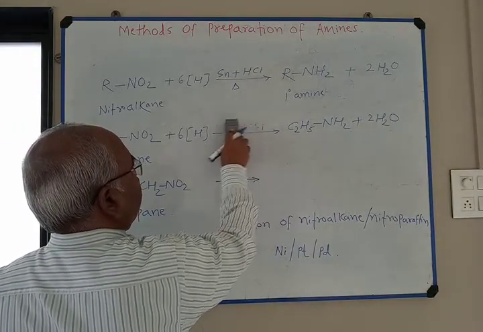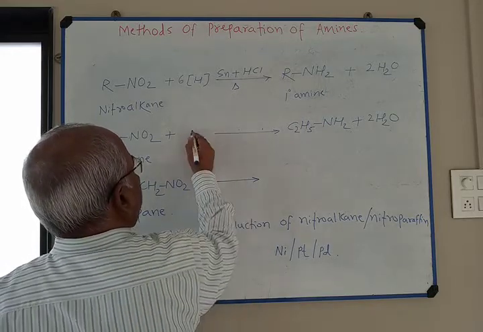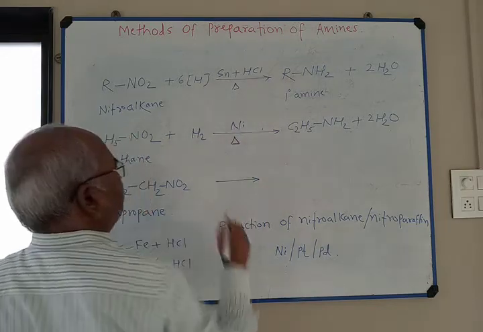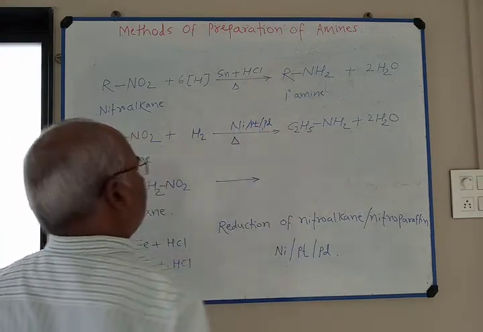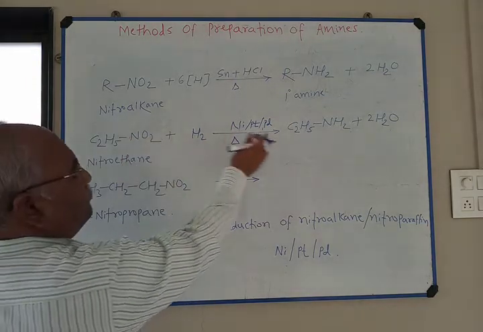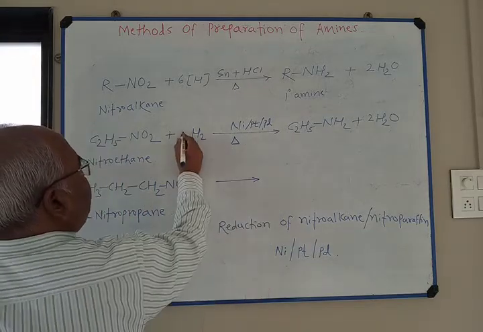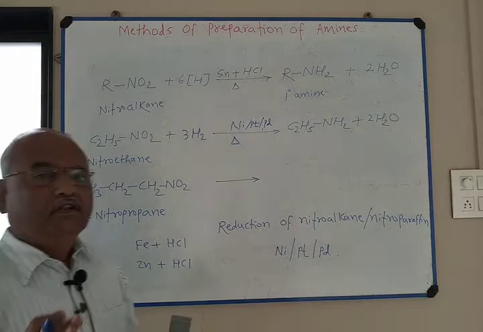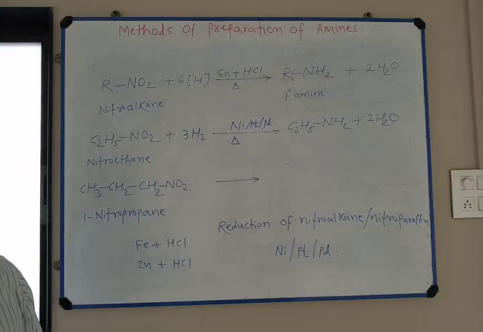Here I write H2 plus nickel catalyst or platinum or palladium. Nitro group is reduced to amino group. We get ethylamine. Balance this reaction, 3 times H2. So this is the second method of preparation of amines. You note down this.